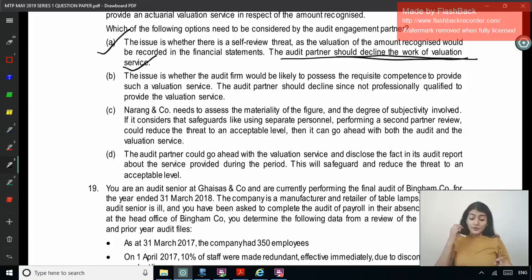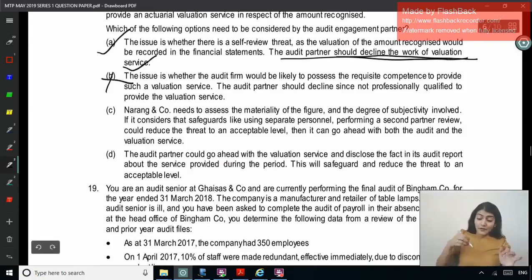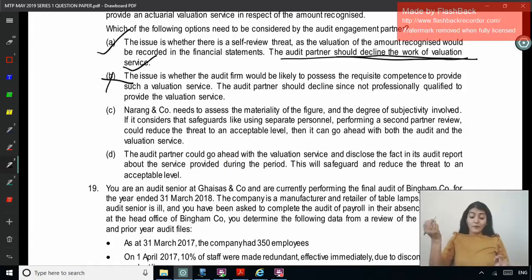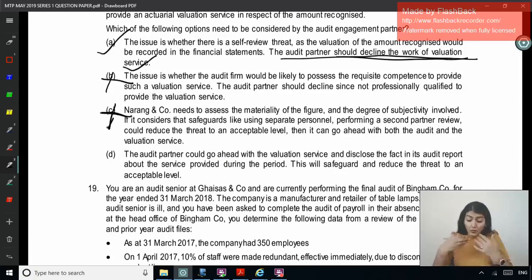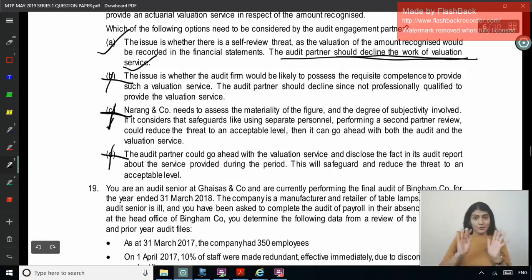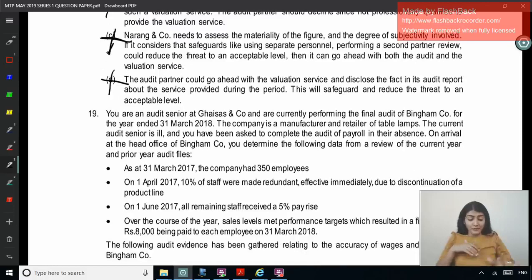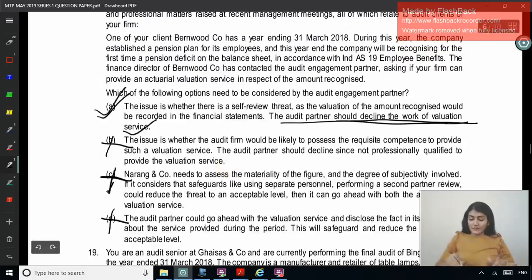Narang and company needs to assess the materiality of the figure and the degree of subjectivity involved. If it considers safeguards like using separate personnel, second partner review, reduce the threat to an acceptable level, independent self-review threat, then it can go ahead with both the audit and valuation. Absolutely no. The audit partner could go ahead with the valuation service and disclose the fact in the audit report about the service. No. No putting in report. Yes. Coming to question number 19. So which is the correct option over here? A. The audit partner would decline the work of the valuation service.